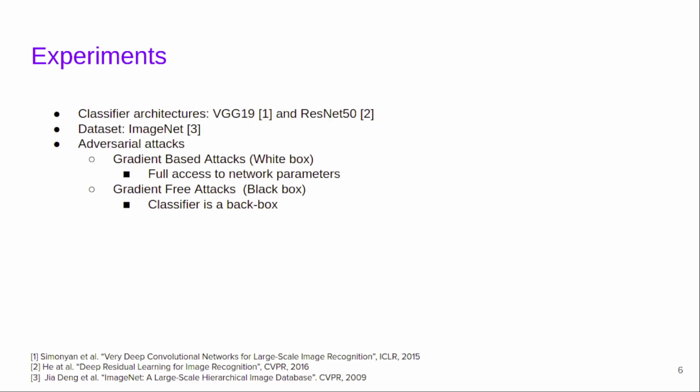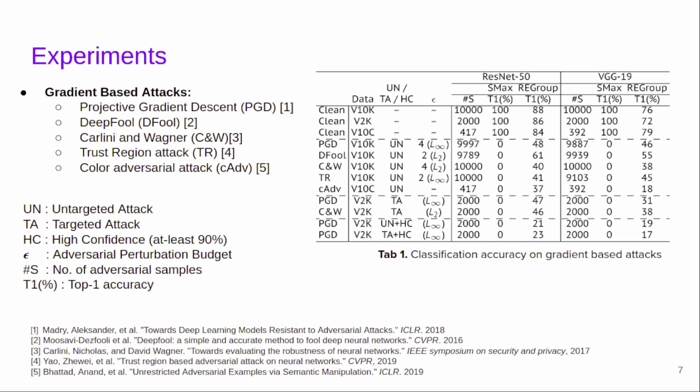We test REGroup on a large-scale image classification task. We use VGG19 and ResNet50 based image classifiers, pre-trained on the full-scale ImageNet dataset with 1000 classes. We evaluate REGroup using both gradient-based and gradient-free attacks. Gradient-based attacks assume full access to the network parameters, while gradient-free attacks consider the classifier a black box. For gradient-based attacks, we consider powerful attacks: PGD, DeepFool, CW, trust region attack, and color adversarial attacks.